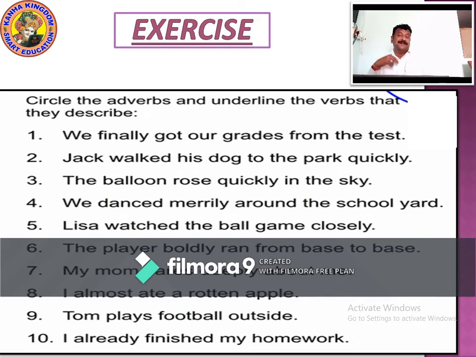I already finished my homework. I already. What did I do? Finished my homework. Finish is the action word, it says it is a verb. Finish, finished. Finish is the verb. When? Already. Already is the adverb used in the sentence. So what do you have to do? Whatever I told is a verb, you have to underline it and circle the adverb. Right? So now let's look at another page. Just write it down. Circle the adverb and underline the verb.